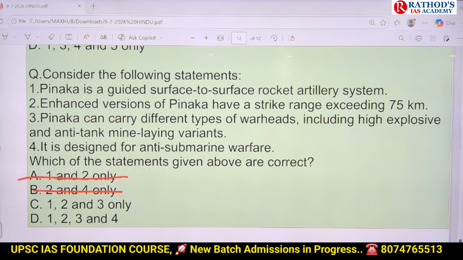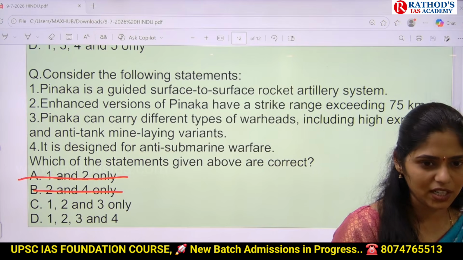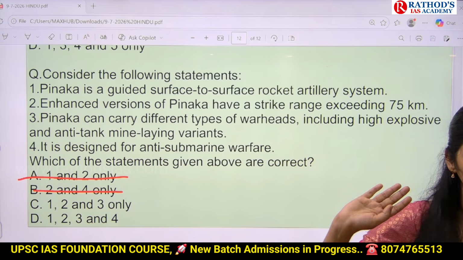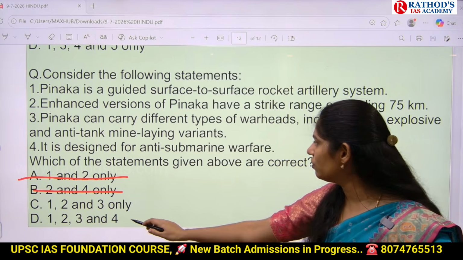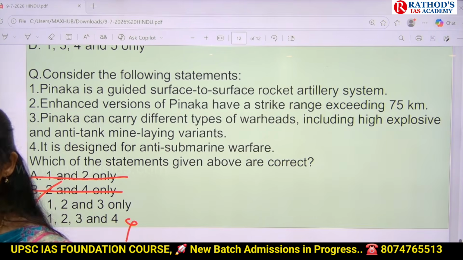And next one is it is designed for anti-submarine warfare. Are we using it for submarines? Submarines will be located in water, right? We have diesel submarines, we have nuclear submarines. Can you recall that image of a submarine? So here it is not for anti-submarine. Answer is C, 1, 2 and 3.